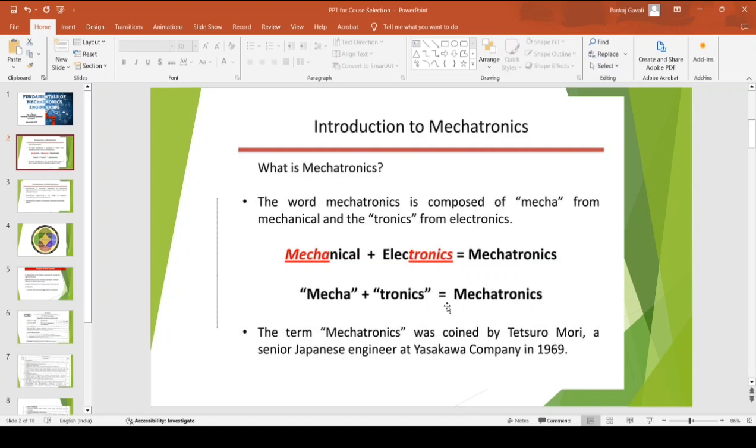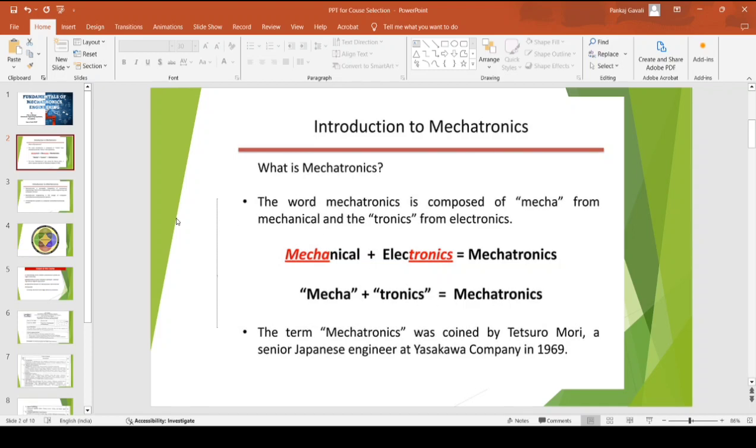The term mechatronics was coined by Tetsuro Mori, a senior Japanese engineer at Yaskawa Company, in 1969. So it was quite a way back.